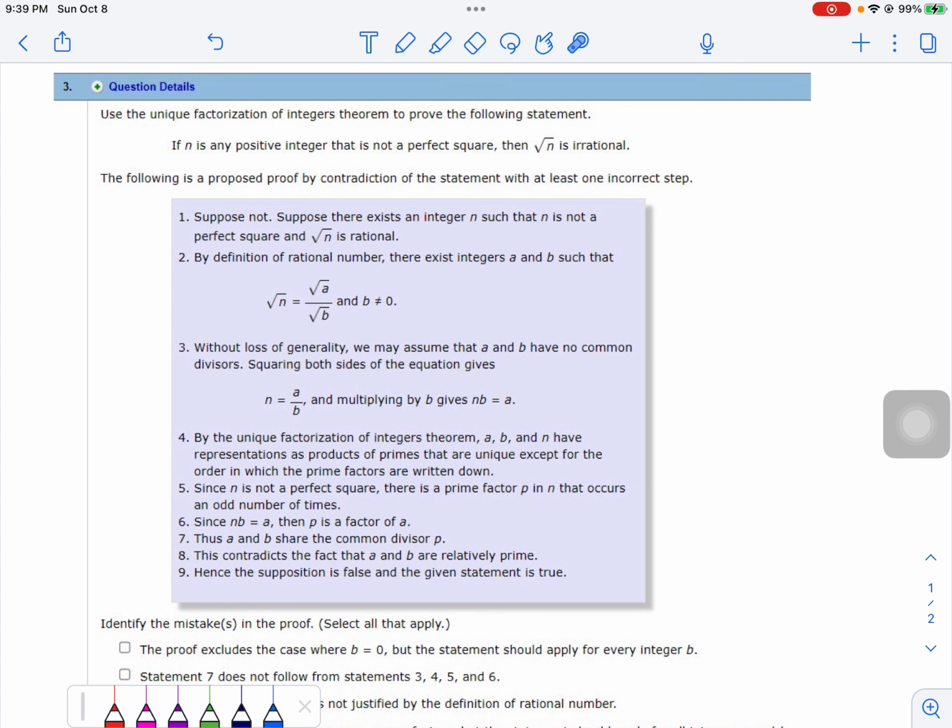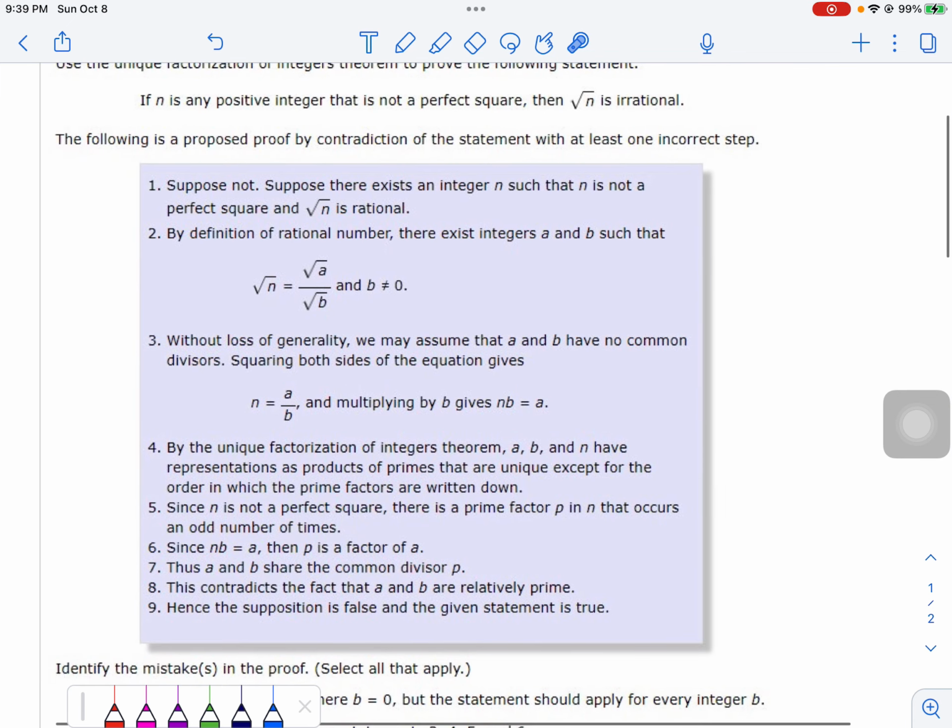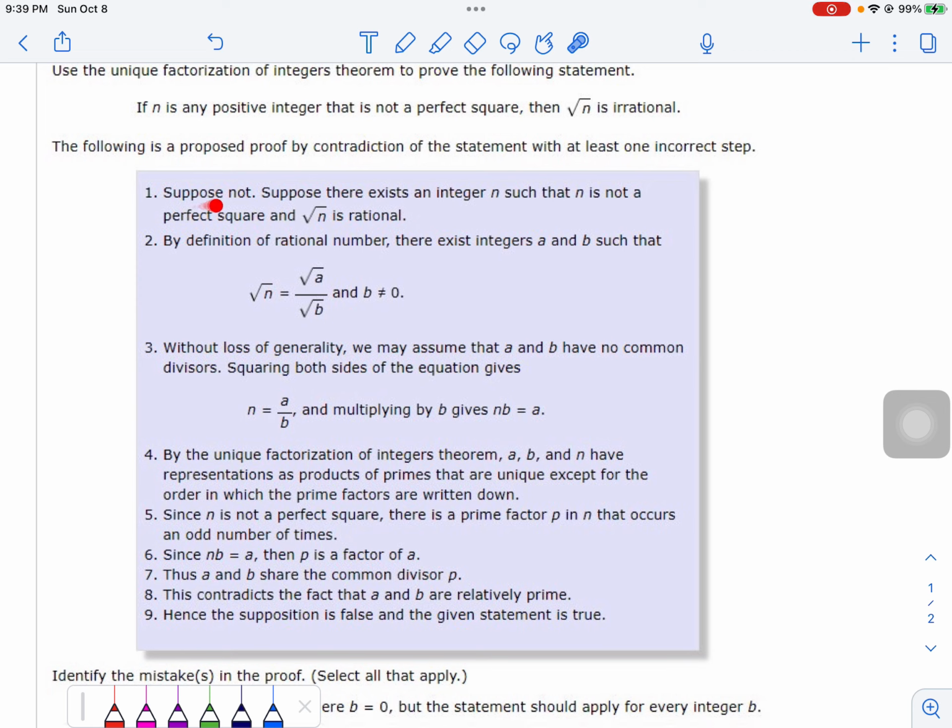Now, let's take a look at the proof. It begins with "suppose not," which means proof by contradiction. So we assume its negation. When this is an if-then statement, the negation of P implies Q is P and not Q. So therefore we have to state this P and the negation of this Q.